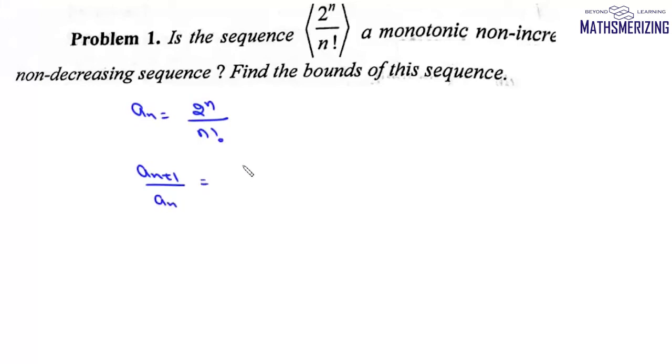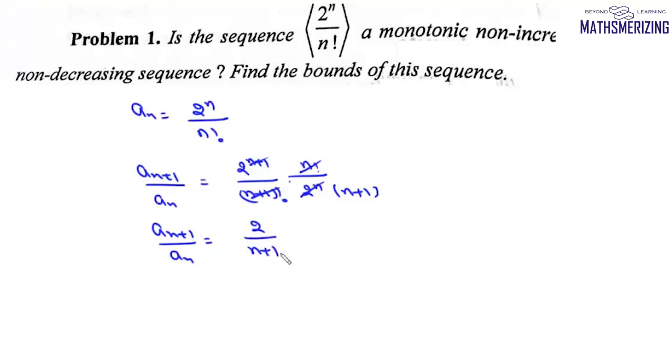Now an plus 1 will be 2 to the power of n plus 1 upon factorial n plus 1, and then divide by an, which is 2 to the power n upon factorial n. Now here 2 to the power n will cancel. Now factorial n will also cancel. So we'll get this as 2 upon n plus 1. That is, an plus 1 upon an is equal to 2 upon n plus 1.